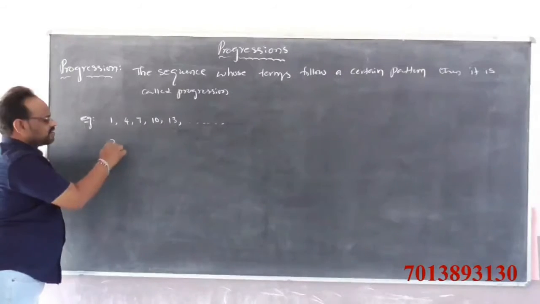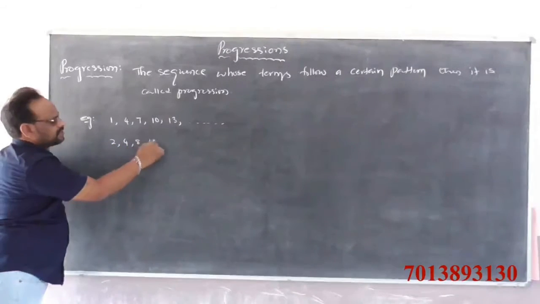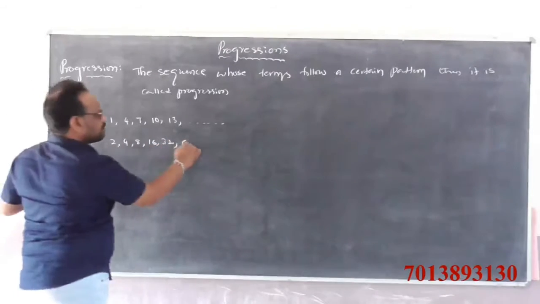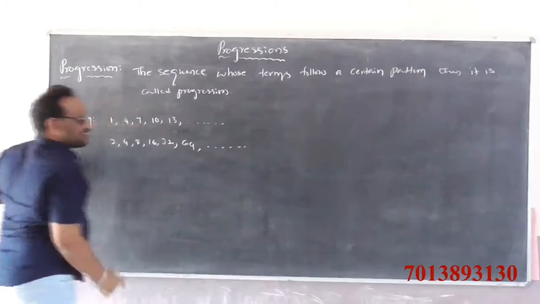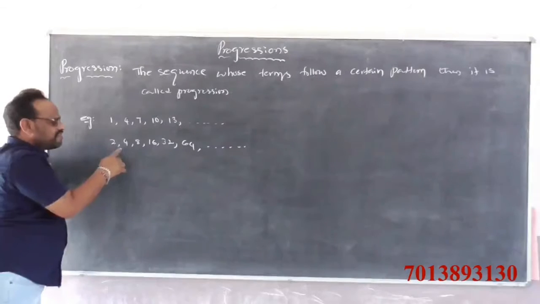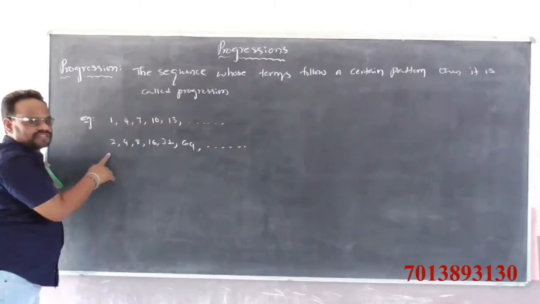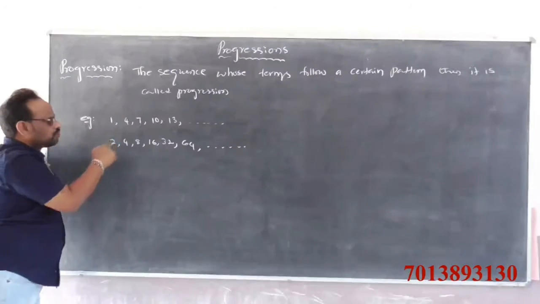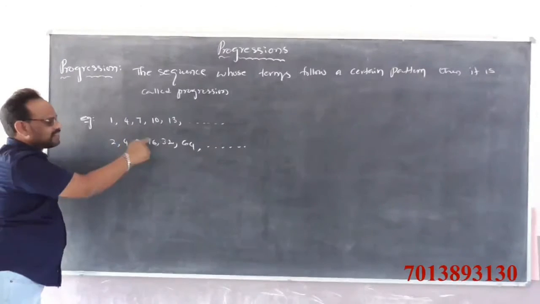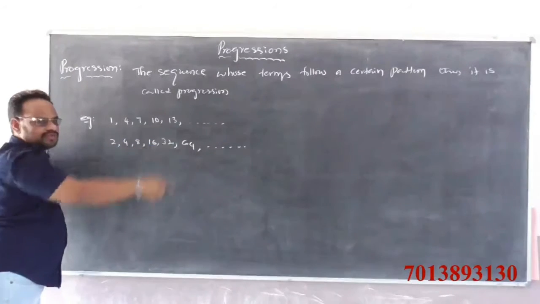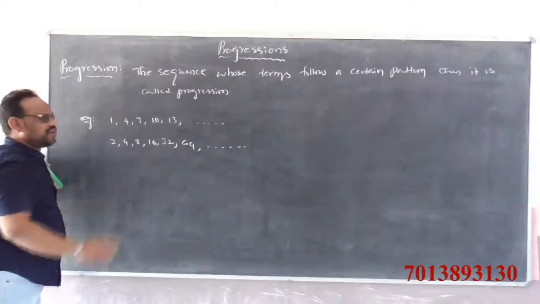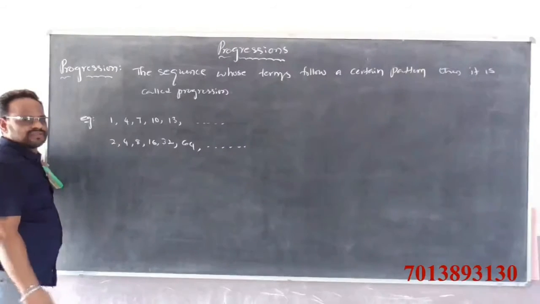Next, take 2, 4, 8, 16, 32, 64 and so on, which is also a progression. Every term except the first term is multiplied by 2: 2 to 4, 4 to 8, 8 to 16, 16 to 32, 32 to 64 and so on.